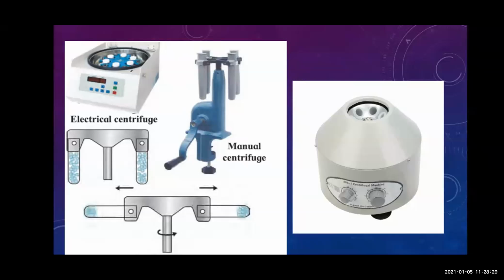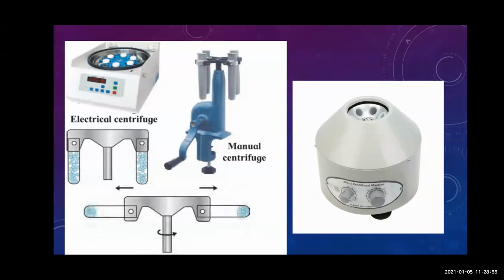So what you have to do, when the two liquids are not mixed properly, you can see that the particles are floating in the water. You are going to take that solution in a test tube and put it in the manual centrifuge, where a test tube holder is there.